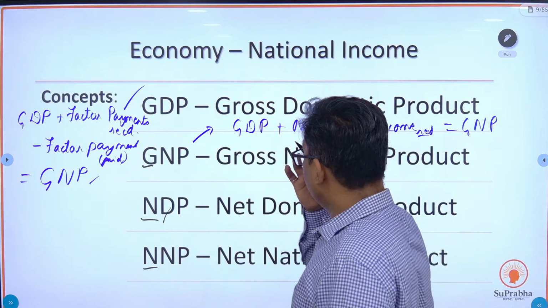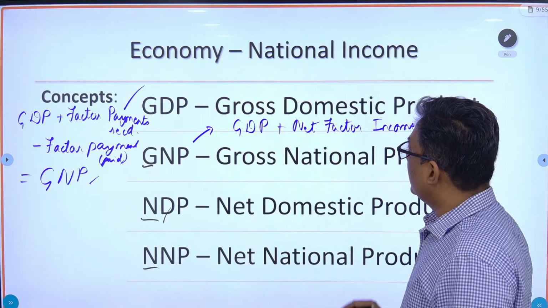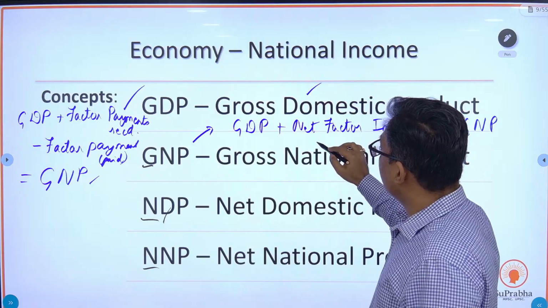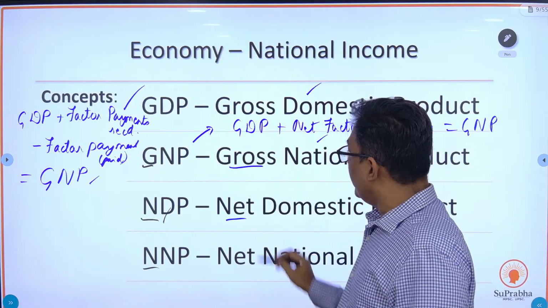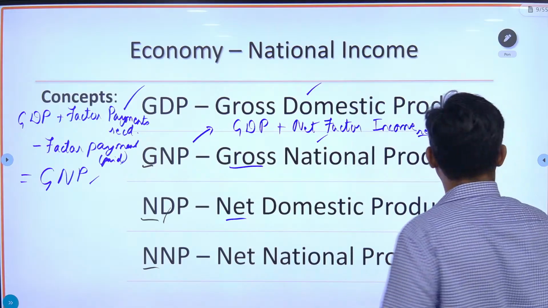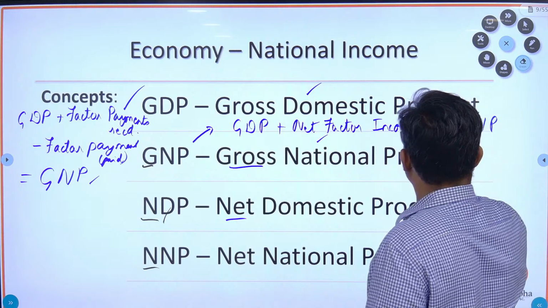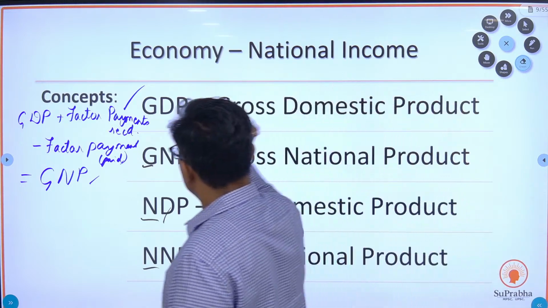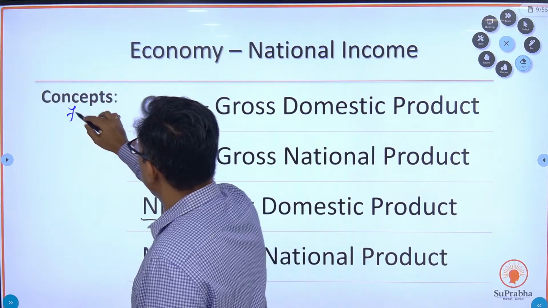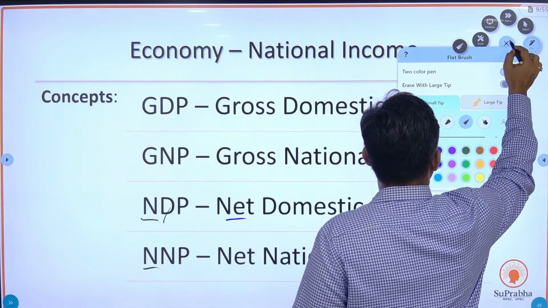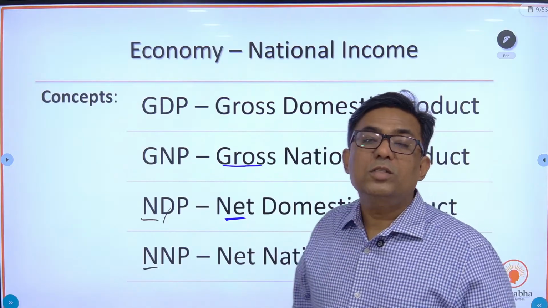Fine. Now, as I told you, you need to understand these concepts. The first concept was domestic versus national. Now you need to know what is the difference between gross and net. I hope you have got the difference between domestic and national. Now we'll go for the difference between gross and net. What is the difference between gross and net?